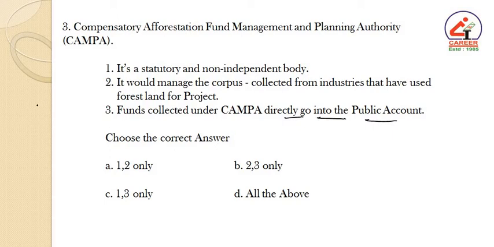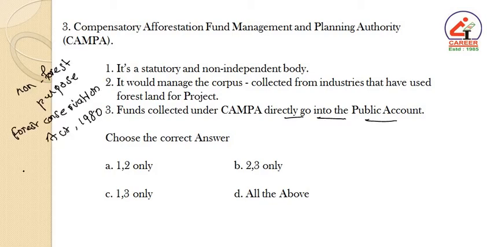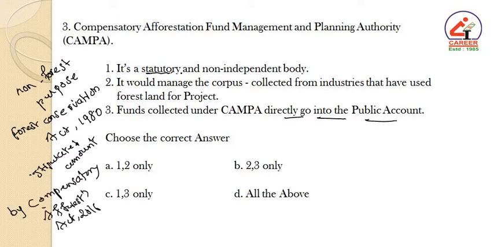Generally, the government gives permission to divert the land for non-forest purposes under the Forest Conservation Act 1980. And the company which takes the land for the non-forest purpose generally undertakes compensatory afforestation to mitigate the negative impact of the forest land diversion. Hence, they deposit a stipulated amount. Hence, to accept the deposits and to undertake the afforestation, the CAMPA was created by the Compensatory Afforestation Act 2016. Hence, it is a statutory body.